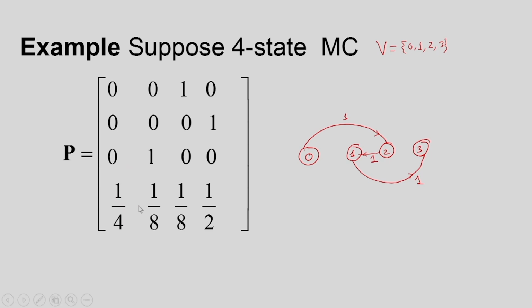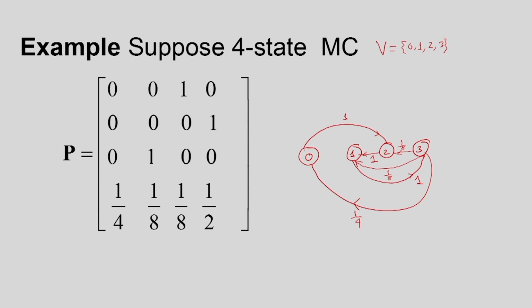Then from state 3, we have a transition to state 1 with probability 1/4, a transition to state 2 with probability 1/8, and a transition to state 0 with probability 1/8.